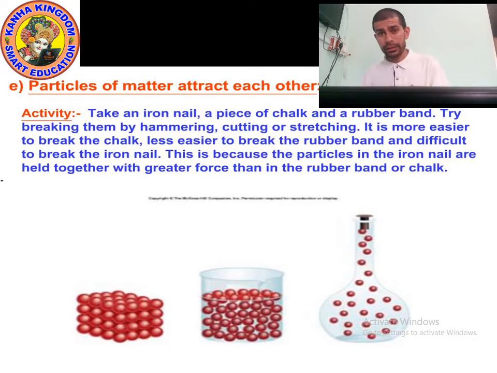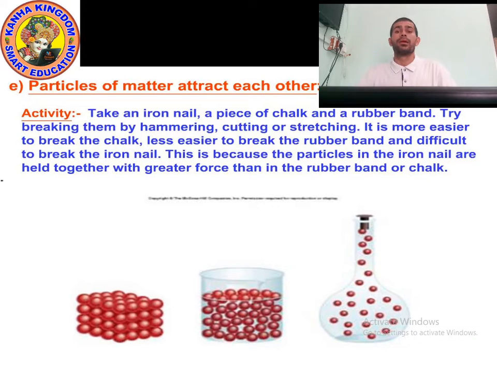When you hammer the iron nail, it is not easy to break it. But you can easily break the piece of chalk. But when you stretch rubber, it will not break easily. Yes, the shape of the rubber will change and it will again return to the same shape. Why did it happen?